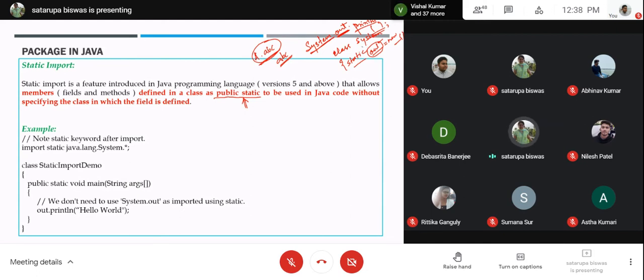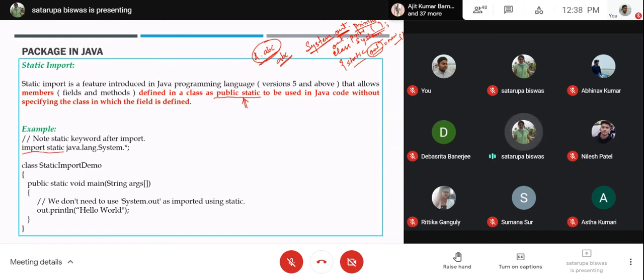So if you incorporate system like a static import, you will be able to handle this out directly without taking the help of system. So you can directly write out.println. Okay, so that is called the static import. You can come over here: import static.